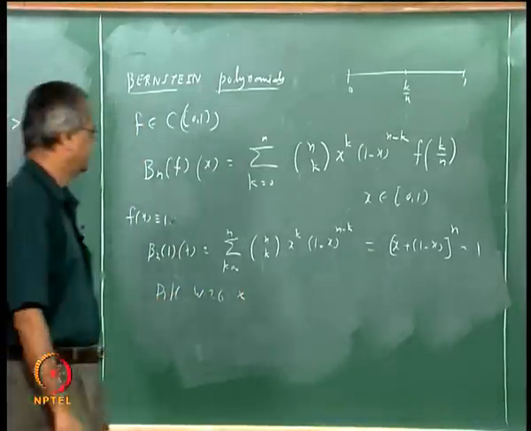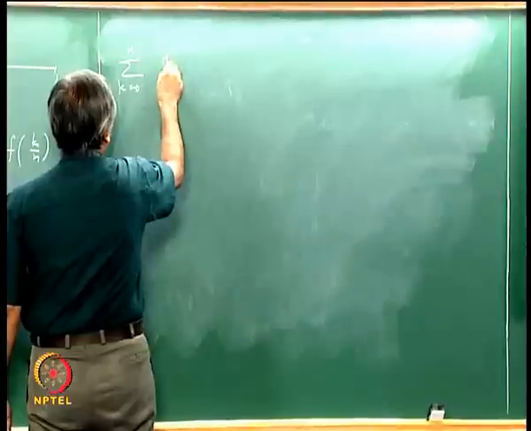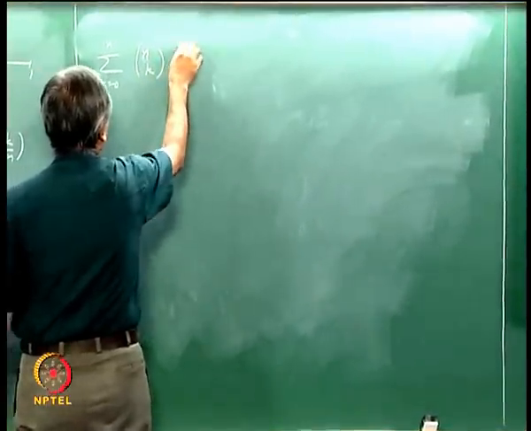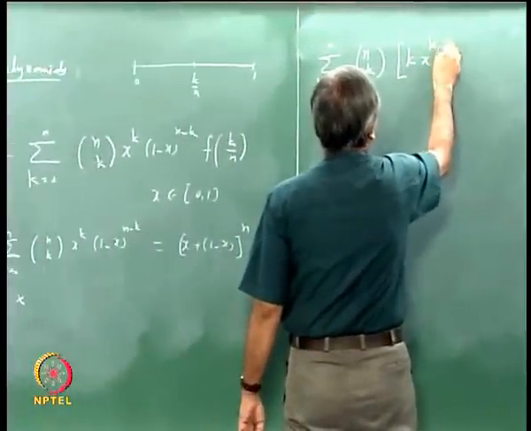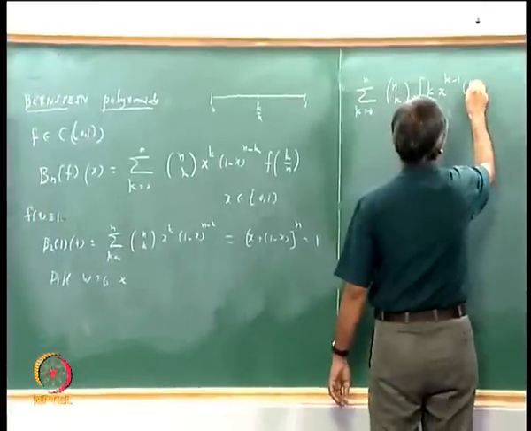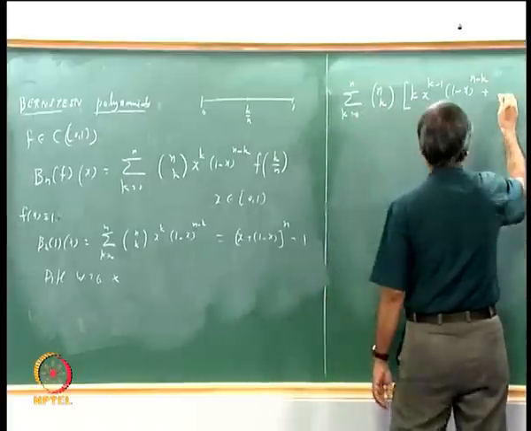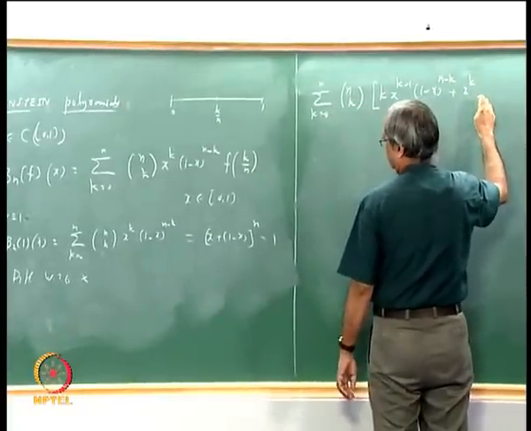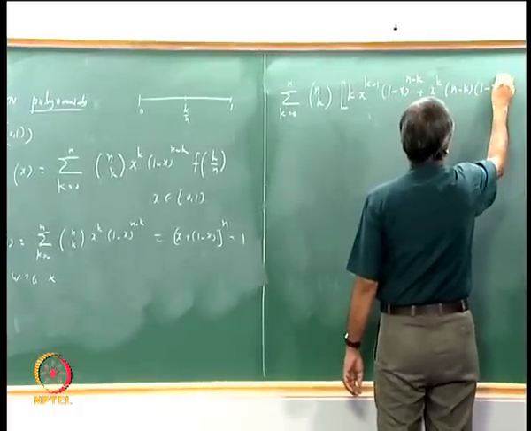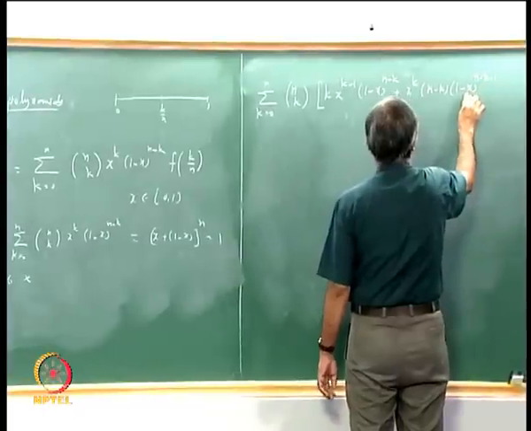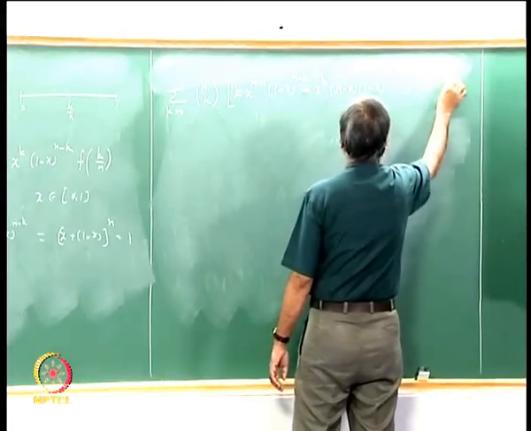So what we will get is, let me write it here, sigma k going from 0 to n, nCk, which is anyway a number, so I will just put it outside, and then you differentiate, so it will be k x to the power k minus 1 into (1 minus x) to the power n minus k, plus x to the power k into (n minus k) into (1 minus x) to the power n minus k minus 1, and because of this minus x you will have a minus sign here, and this is equal to 0.